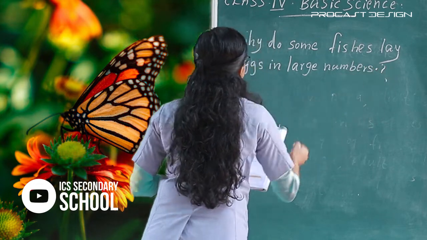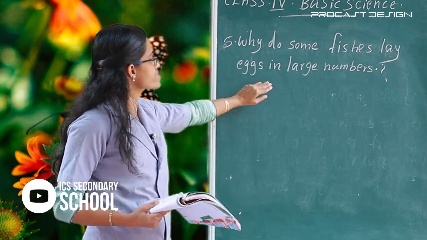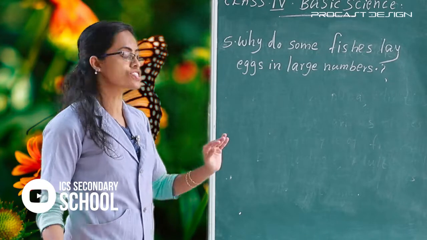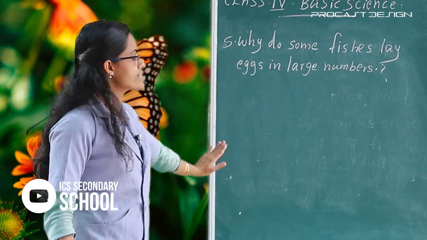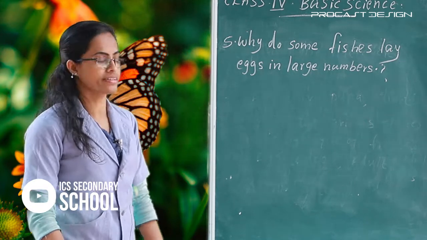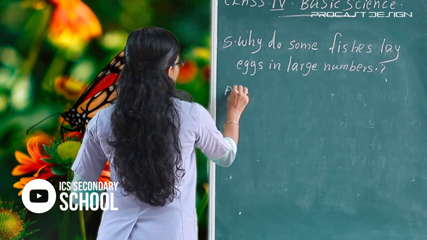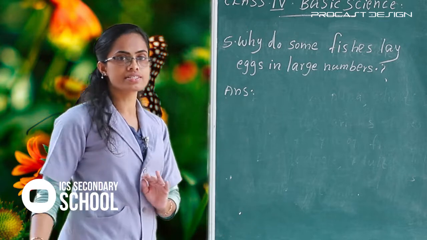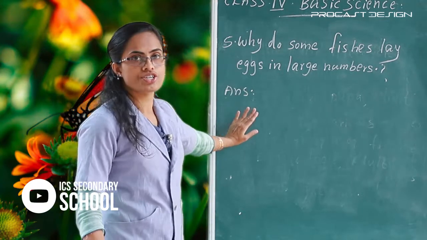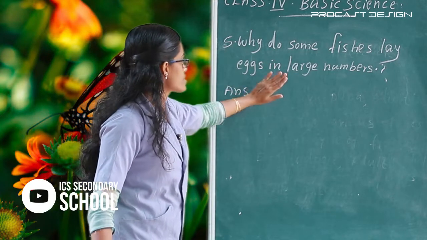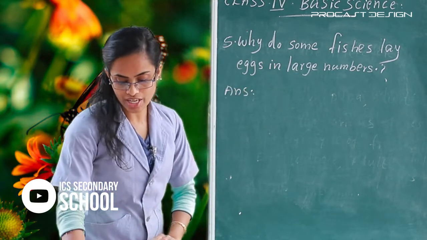Why? What is the reason? Why do some fish lay eggs in large numbers? The fish lays thousands of eggs in water.